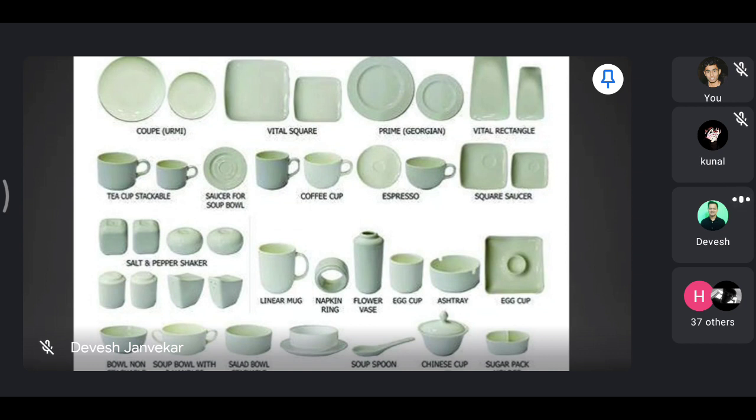In remarks, write down also known as fish plate, sweet plate, or a dessert plate.